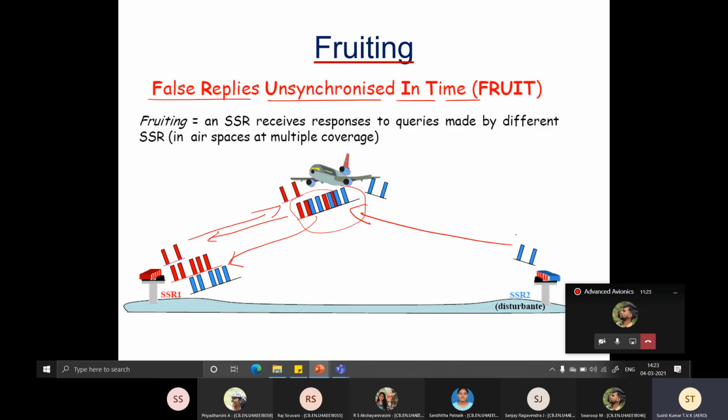The previous one can be eliminated by having geographically well dispersed SSR stations, so that chances of this sort of confusion are less. But again, you lose coverage. Okay. So what I mean is, suppose this is the Indian Peninsula, have SSRs operating in non-overlapping regions. But then there will be some voids in which you might lose the aircraft. So initially that's how they were trying to overcome the problem.